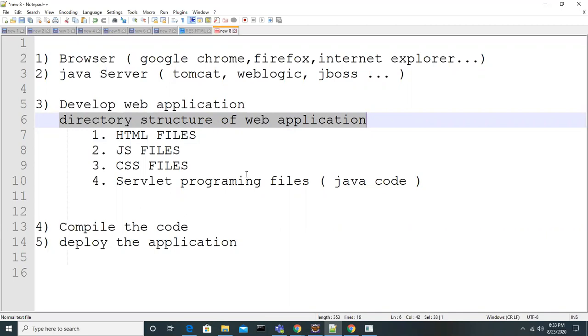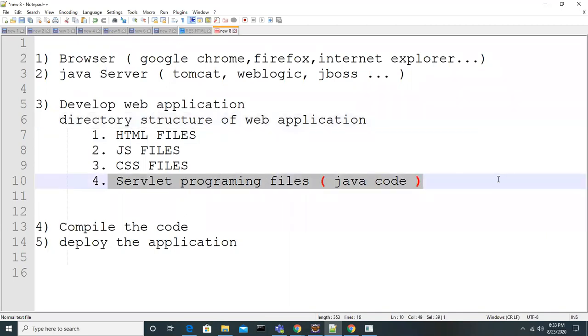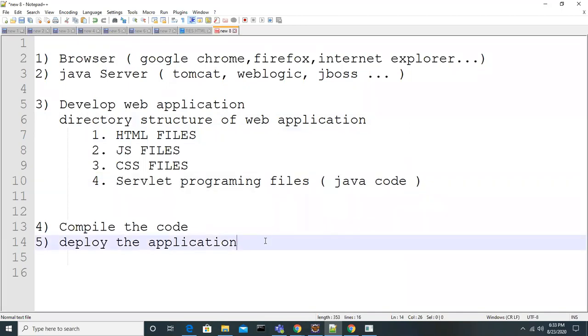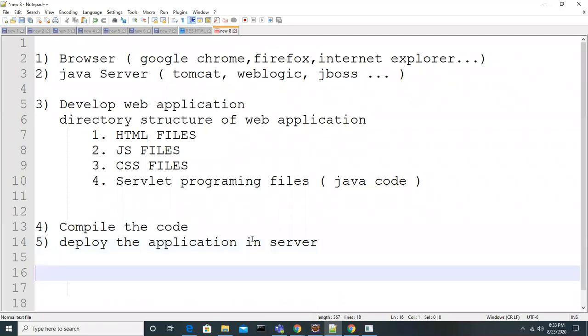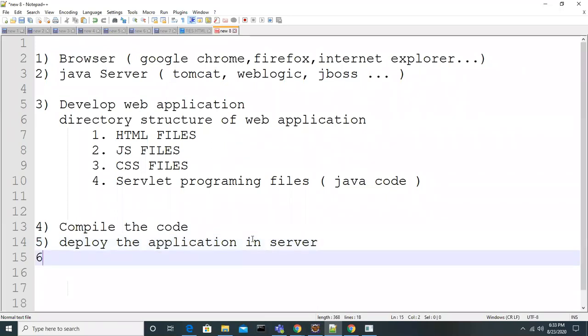Once we are ready with the programs, we will compile this Java code, all our .java files. Once compiled, we will deploy the application in the server. Once we deploy the application in the server, we start the server.